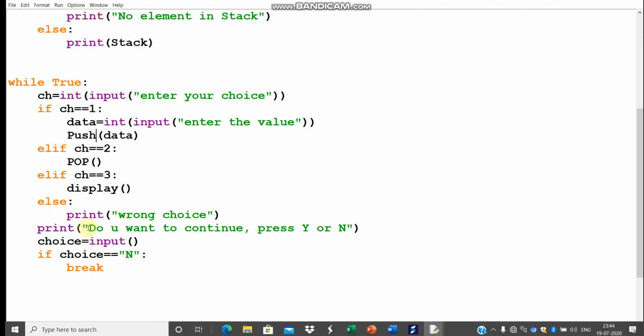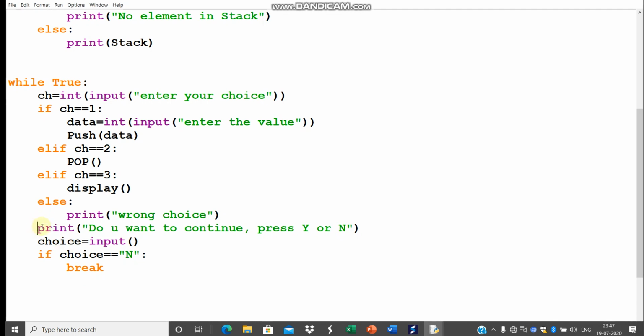So here, if I would like to run the menu once again, means choice 1, choice 2 or choice 3, then this message, do you want to continue, press Y or N will come. It asks whether we want to go for any other option once again, and if N, the loop will terminate, otherwise loop will continue, because this is a while true loop. So till we are not giving any condition, it won't get terminated.